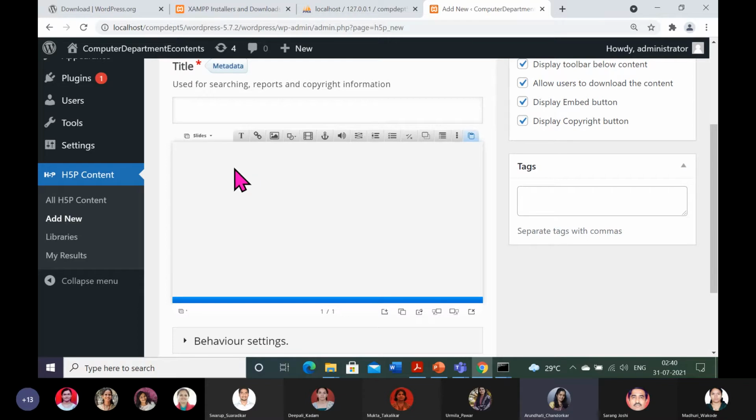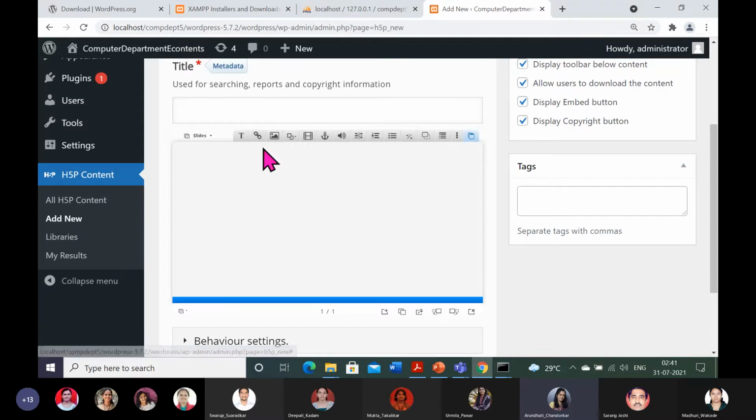Here I will be demonstrating a simple presentation. But before that, I will tell you about the controls, one by one. One text box control is given. Whatever text you are going to write, obviously you will need it to prepare your presentation, so you can use this control. Links you can insert from this control.